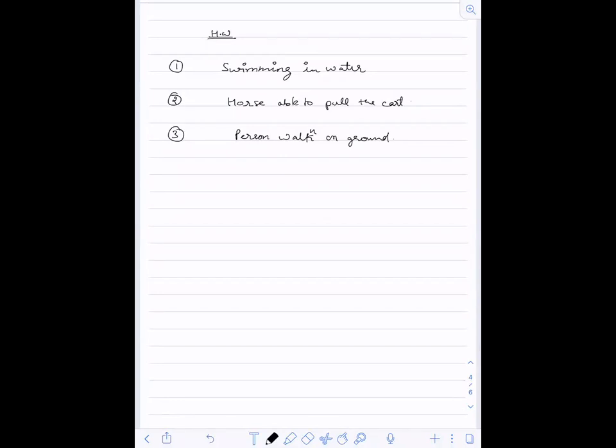Any doubt? If you have, you can ask now. I can see a few people asking about momentum, two people, and one person asking about the second law. So do one thing, go to Learnity and check the video again. If you still don't understand the momentum and the second law, I'll teach you again in the next class.